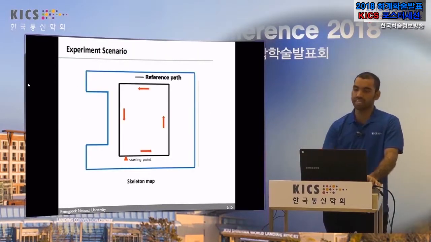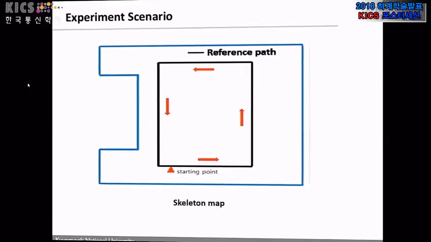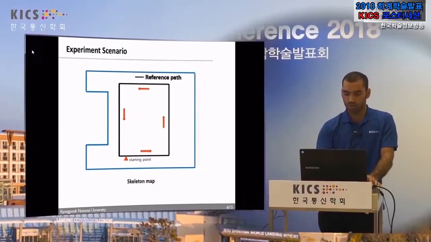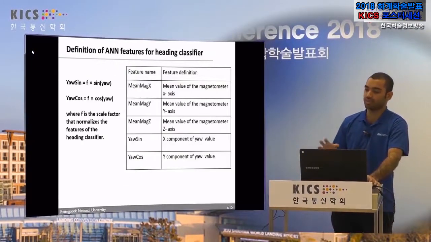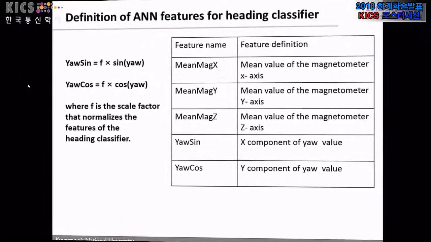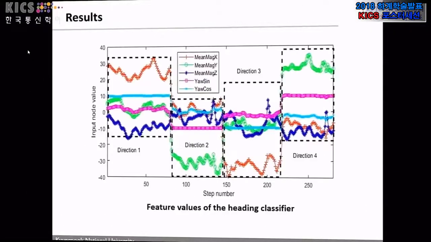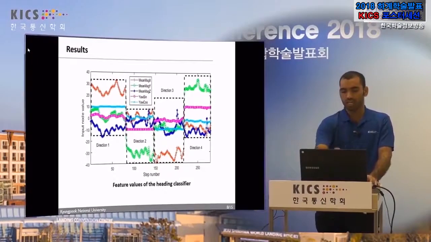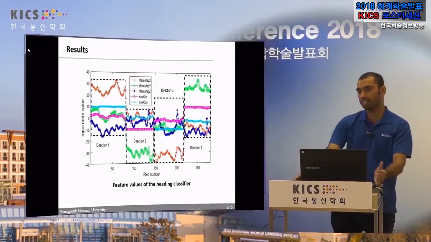So this is the experiment scenario. In this case, the pedestrian moved in 4 directions from the starting point and reached the ending section at the same position. So these are the features we use to extract from the magnetometer, and using these features we calculate the direction. So in the result we can see that in each direction, direction 1, direction 2, direction 3, direction 4, they show unique features for each direction.